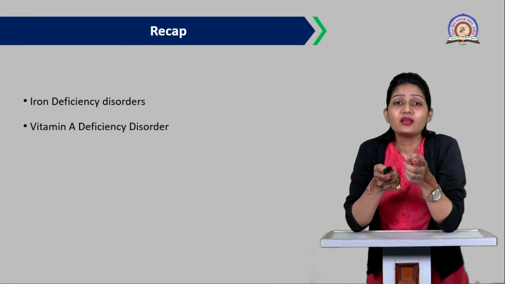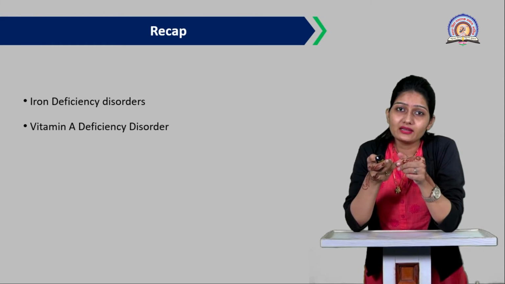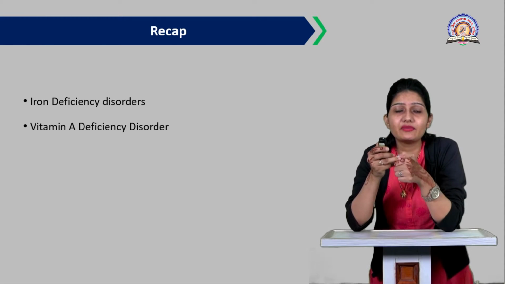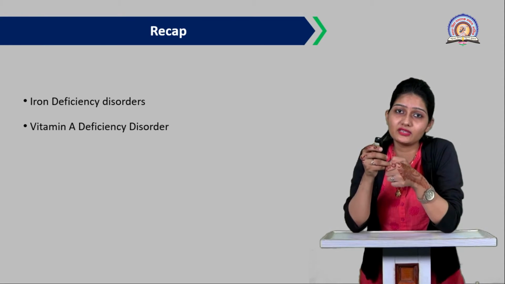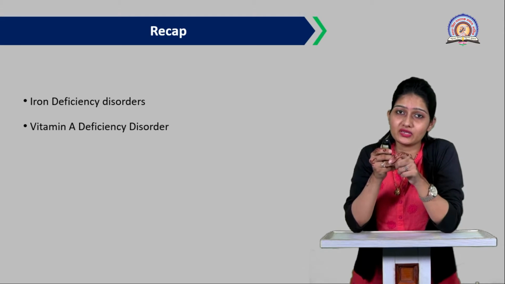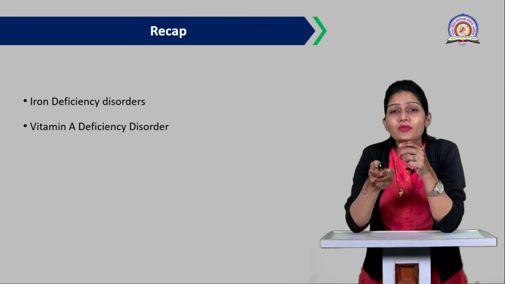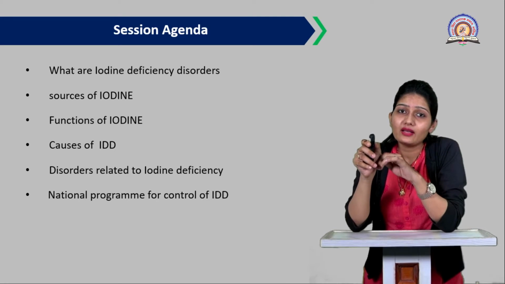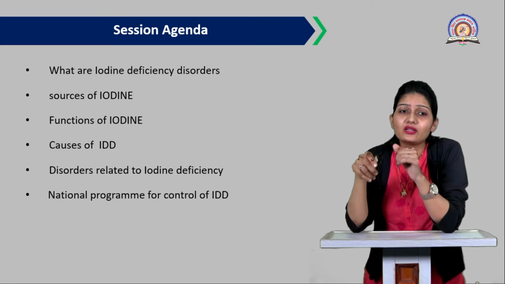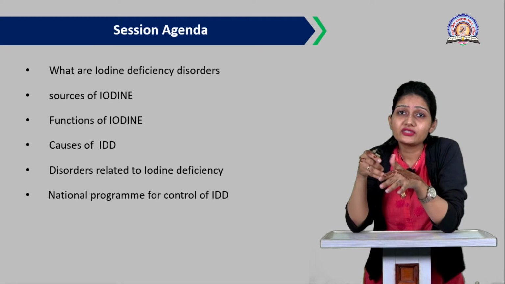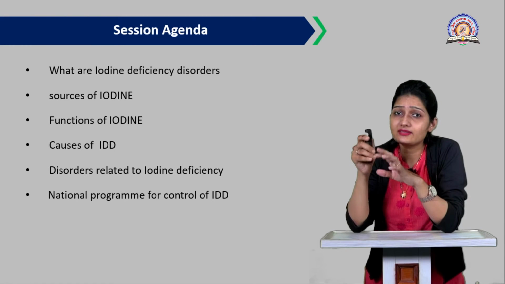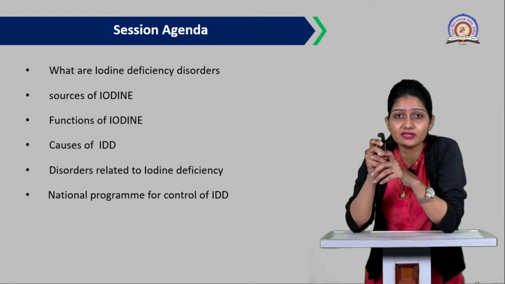Now before that, let's see what we have seen in the previous lecture. That is, previously we have seen the iron deficiency disorders and vitamin A deficiency disorders, right? Now today we'll see in this session what are iodine deficiency disorder, the sources of iodine, functions or the role of iodine, then the causes of IDD, that is iodine deficiency disorders.